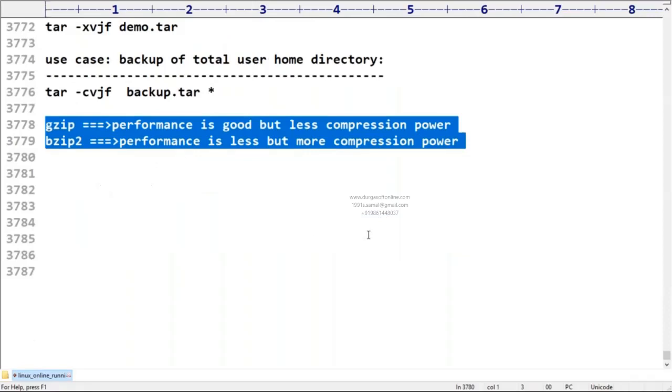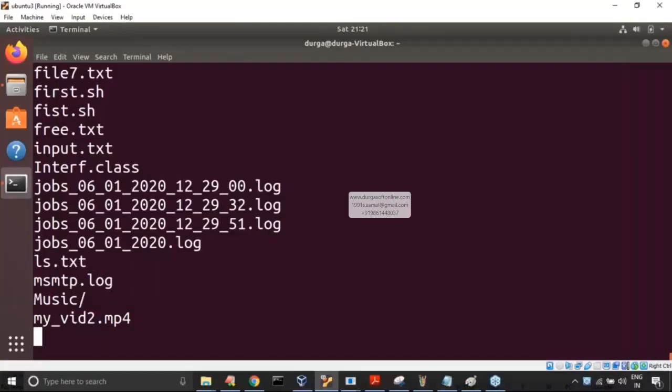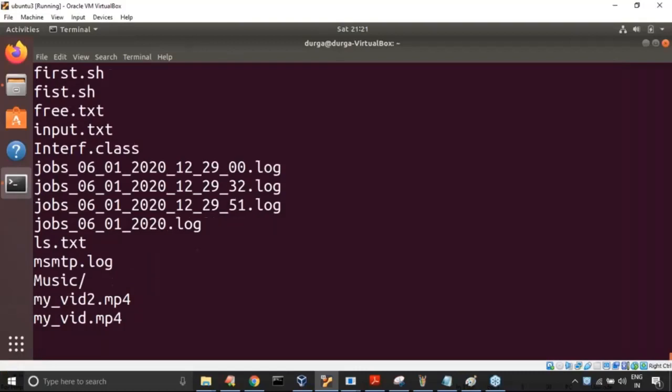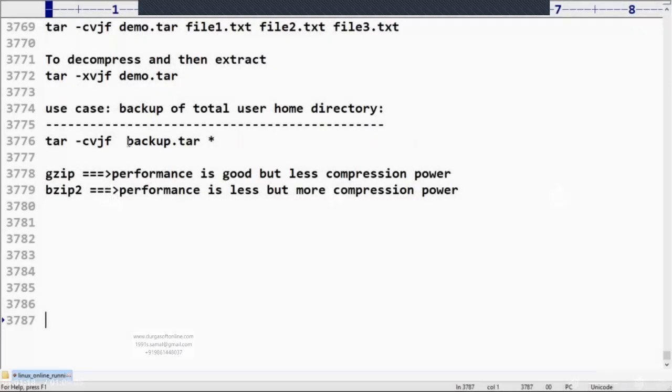Has it completed or not? Yes, it keeps on running, because a huge number of files and directories are there in my system. That's why it seems to be taking too much time. Nothing, Nirmal, that is the option to be recognized by the kernel. That's all. Now this backup data tar file got created.